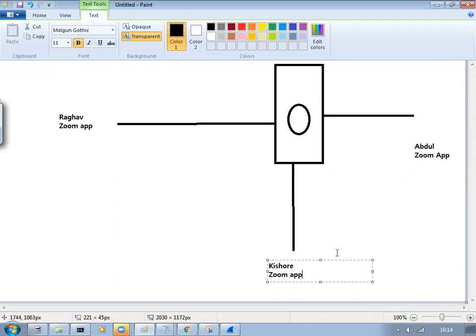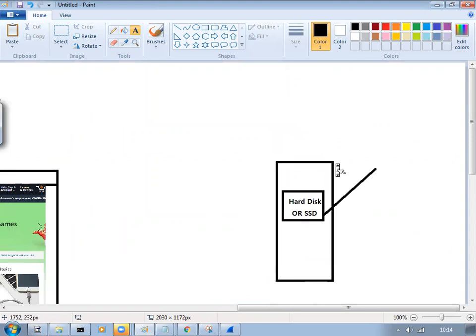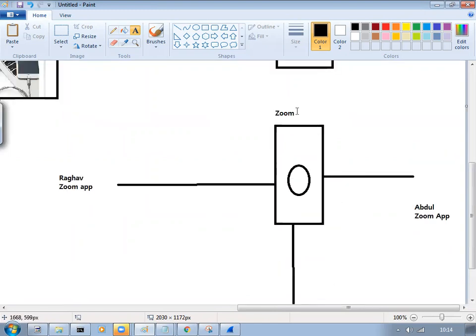So all these guys' applications are there on their PCs. When they launch it and connect to this, the Zoom server will be getting it. When Abdul speaks, I will be able to listen, as well as Kishore will be able to listen. When he speaks, everyone is able to listen. That is taken care of by the Zoom server.